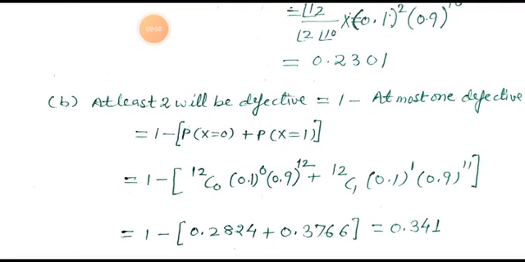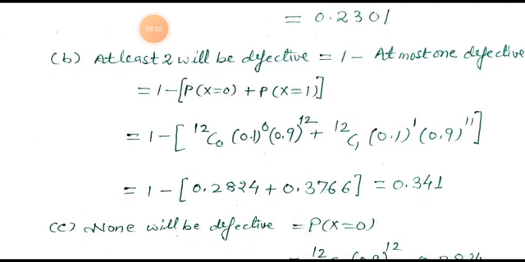Putting the values of P(X = 0) and P(X = 1) in the equation: 1 minus [12C0 (0.1) to the power 0 (0.9) to the power 12 plus 12C1 (0.1) to the power 1 (0.9) to the power 11], which is 1 minus [0.2824 plus 0.3766], and after calculating we get the value 0.341.